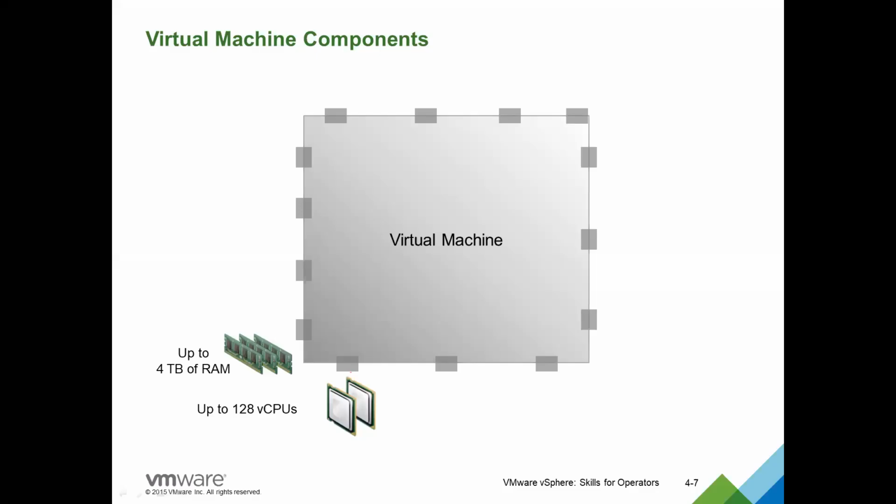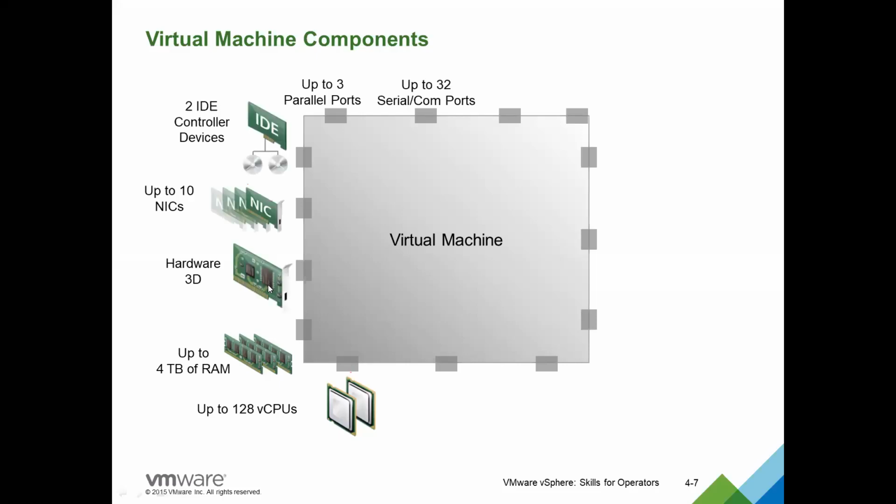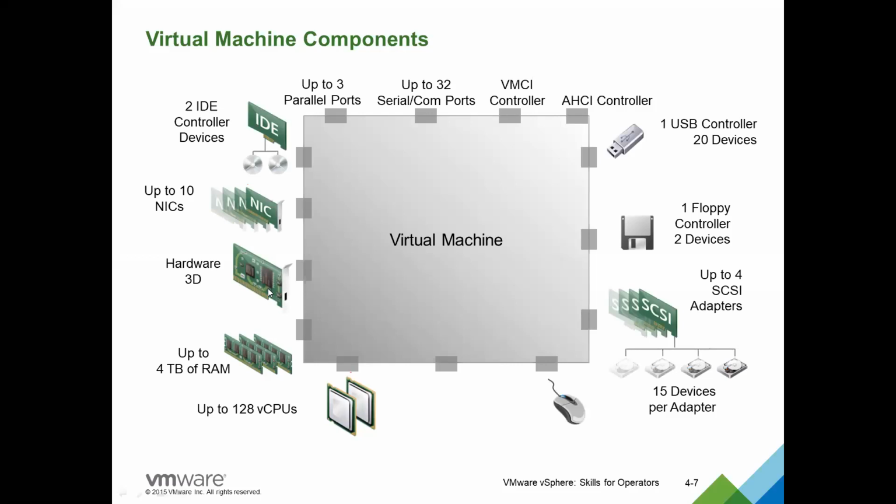The same components will be allotted to, or used by, a virtual machine too. For example, it will have CPU, RAM, hardware, NIC cards, all the components that are available for your normal physical host or machine. The same thing should be given, and will be given, to this virtual machine also.